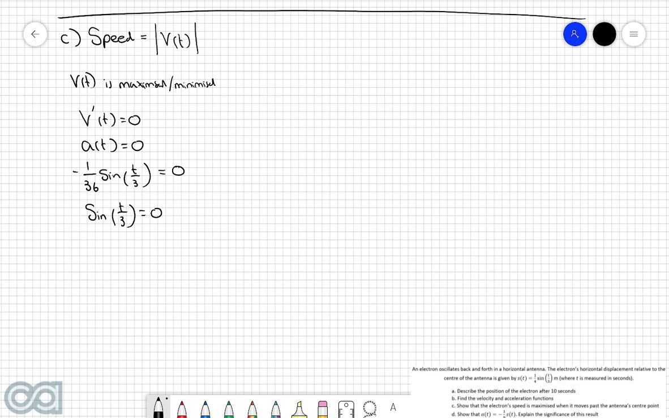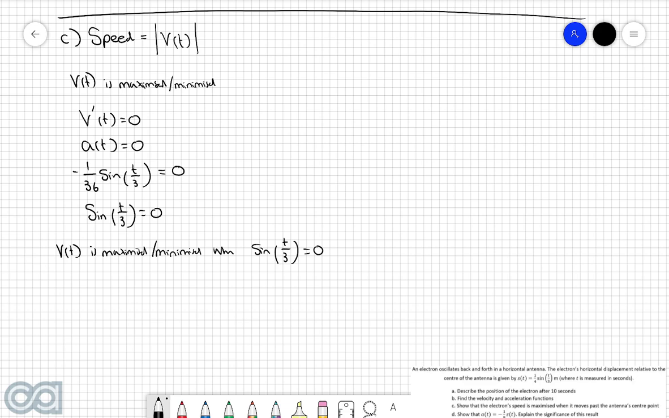Now, by dividing both sides by negative 1/36, we get that sine of t over 3 must be equal to 0. Now, instead of solving for the exact values of t that satisfy this equation, I'm first of all just going to write this. So we know that the velocity, v of t, is maximized or minimized when sine of t over 3 is equal to 0. Now, if you read the question very carefully, it's asking us to show that the electron's speed is maximized when it moves past the antenna's center point. So because of the wording of that question, it indicates to me that we're going to have to use something to do with the displacement function.